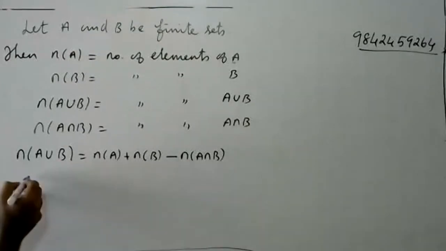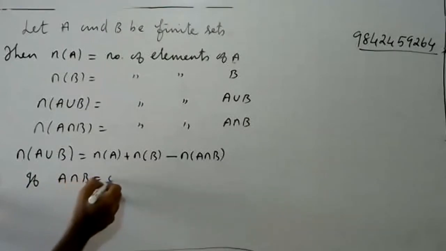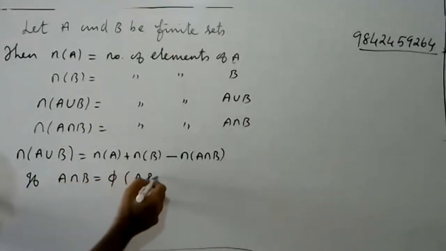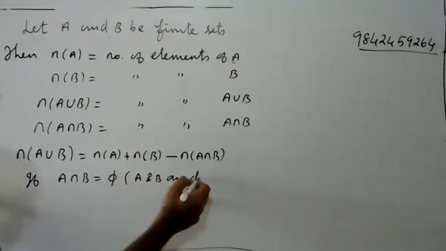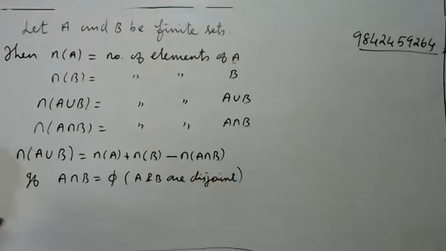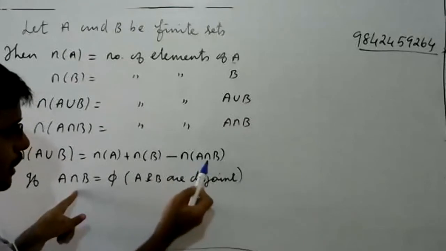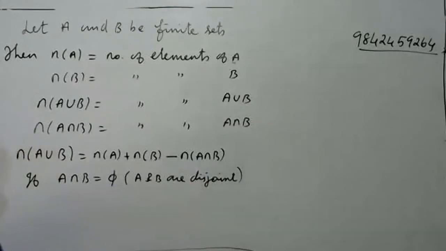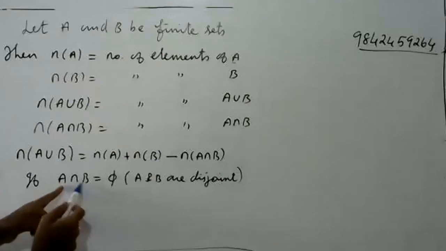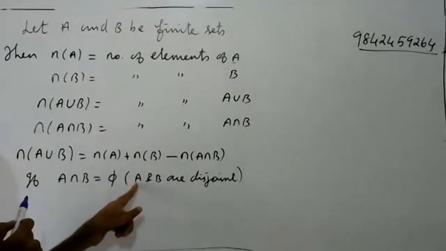Before going to the second formula, suppose A intersection B is empty, that is, A and B are disjoint. If A intersection B is empty, how many elements does it have?